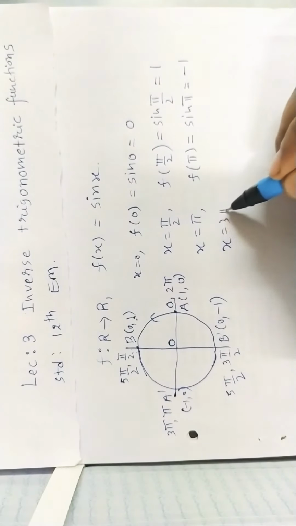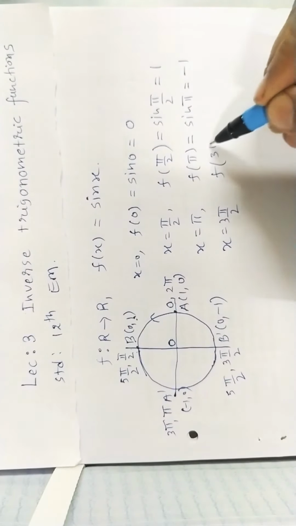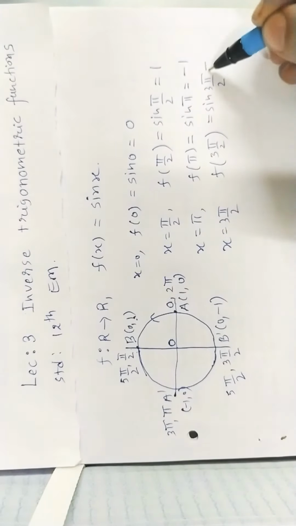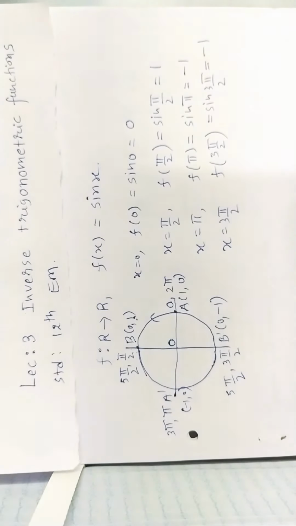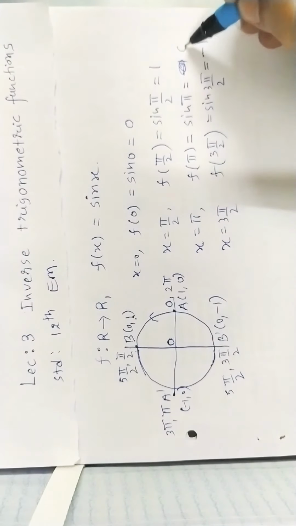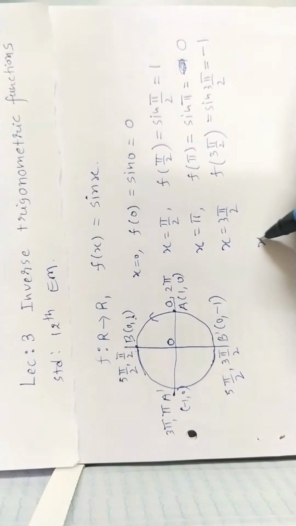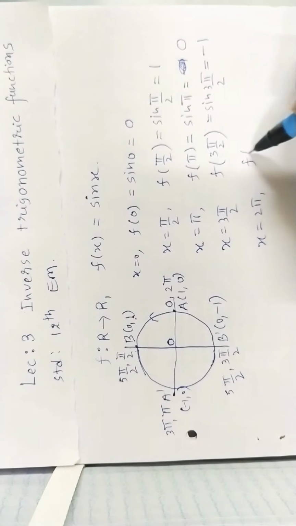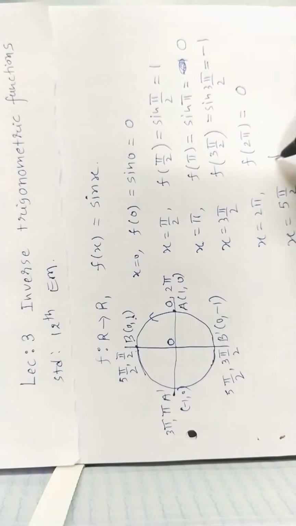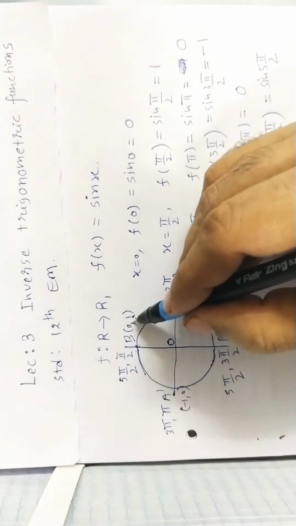If x equal to 3π/2, so f(3π/2), sine 3π/2 is equal to -1. X equal to 2π, so f(2π) is equal to 0. If x equal to 5π/2, f(5π/2) is sine 5π/2, and the y coordinate of B is 1.